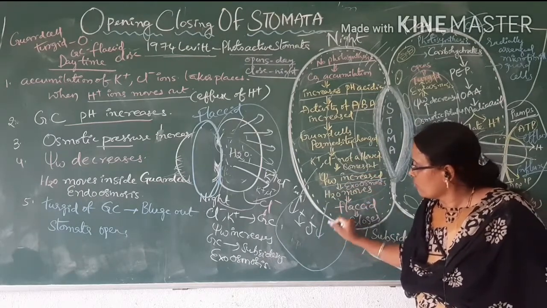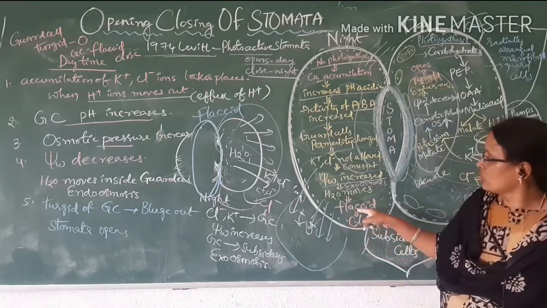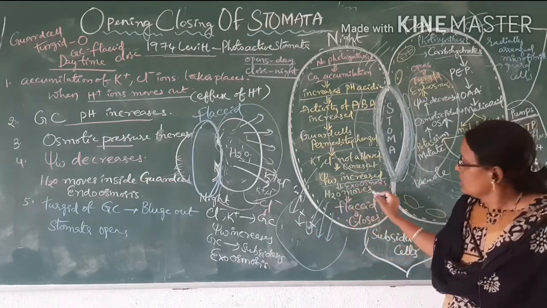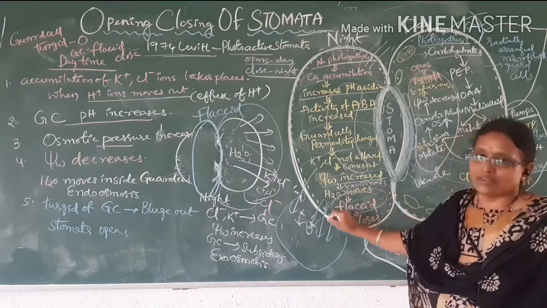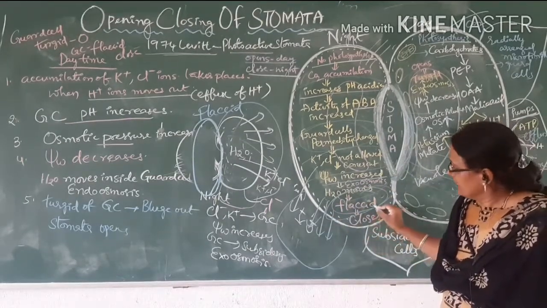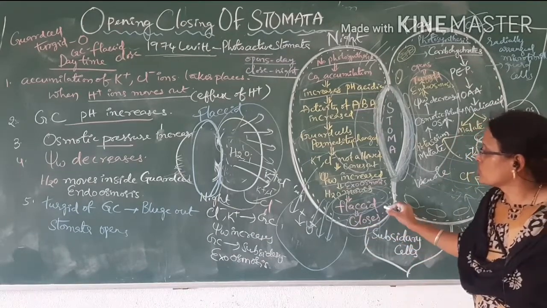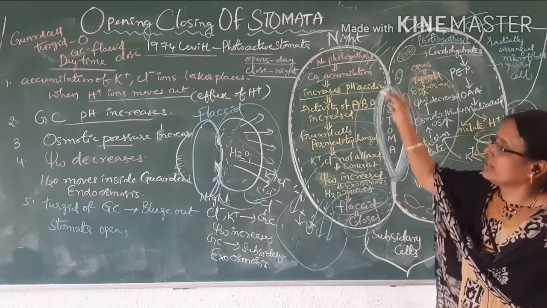Water from the guard cells moves out to the substrate cells. When it moves outside, the cell becomes flaccid, and the guard cell is closed. So this happens during the night time.